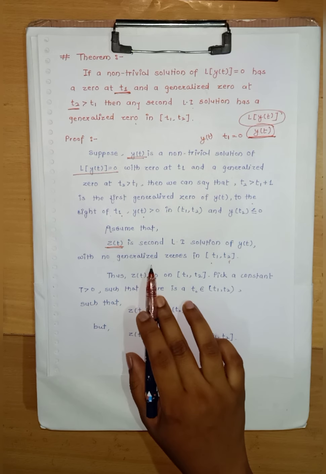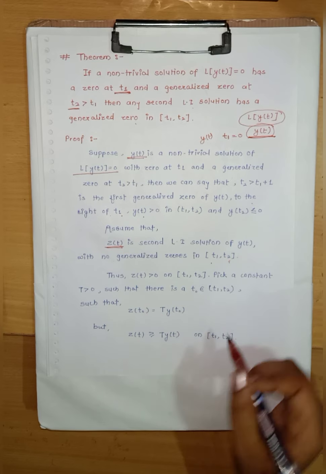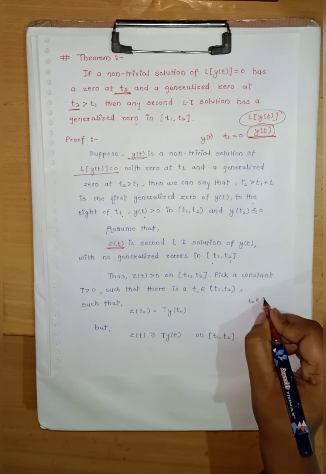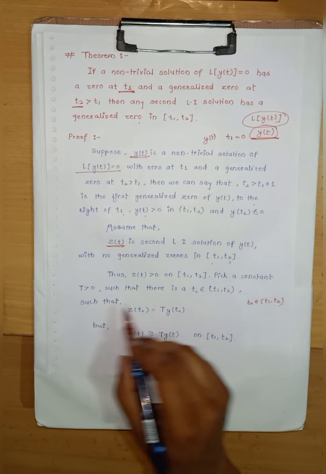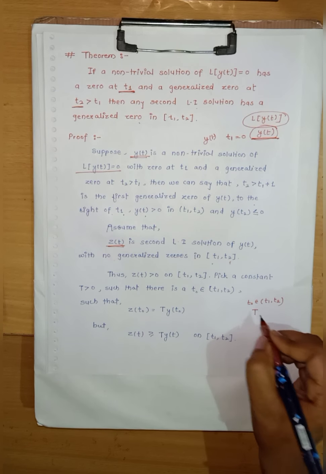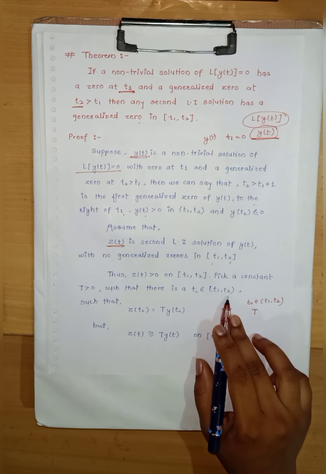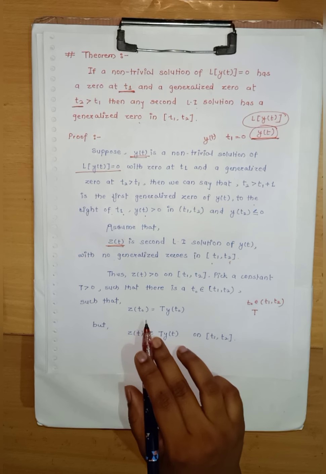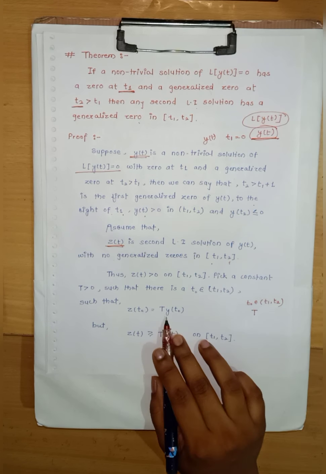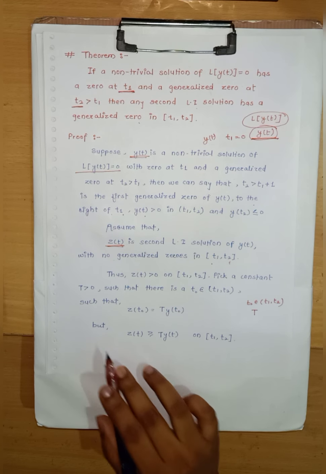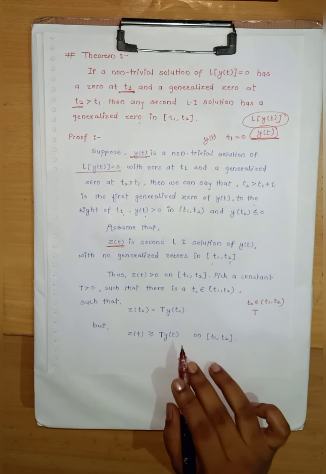So if they do not have a generalized zero, we will pick a constant capital T such that there is a t0 belonging to t1 and t2 such that z of t0 equals capital T times y of t0. But z of t is greater than or equal to capital T times y of t.